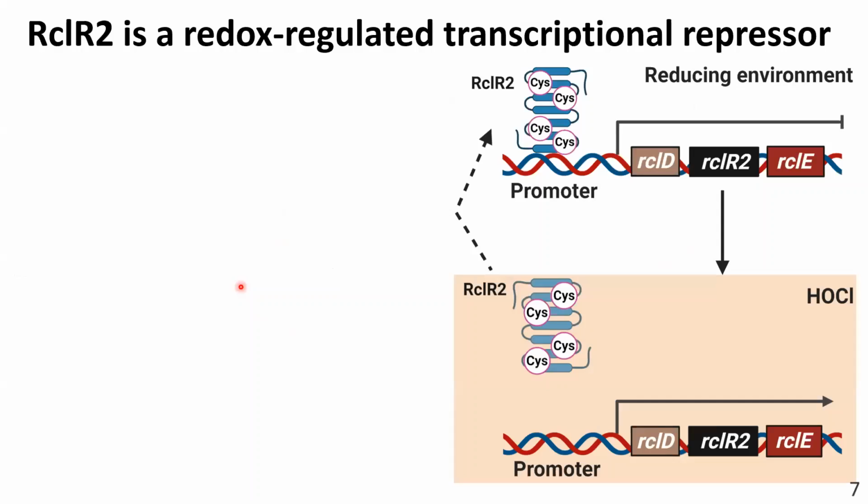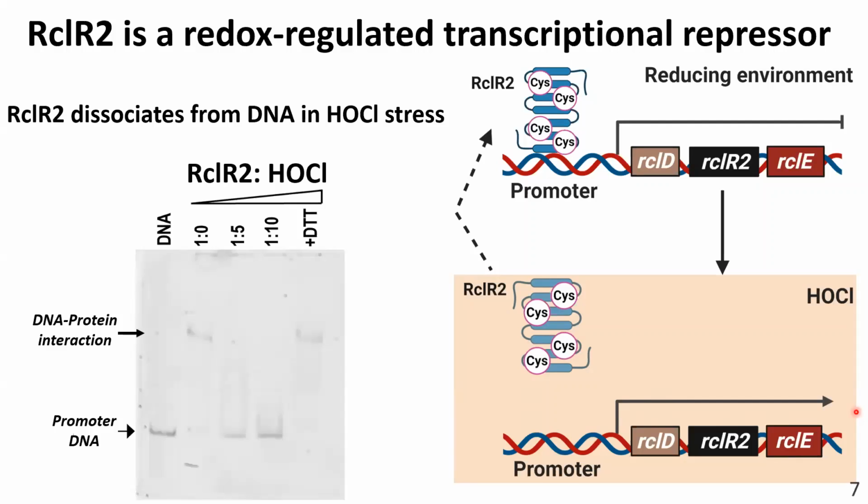So as RclR2 controls expression of such a crucial gene, I focused on characterizing RclR2, and after performing biochemical and molecular analysis I found that RclR2 functions as a transcriptional repressor, which binds to the promoter DNA under non-stress condition and represses the target gene's expression. However, upon bleach stress, it dissociates from the promoter and derepresses the target gene's expression.